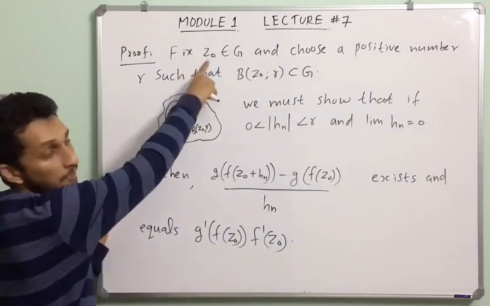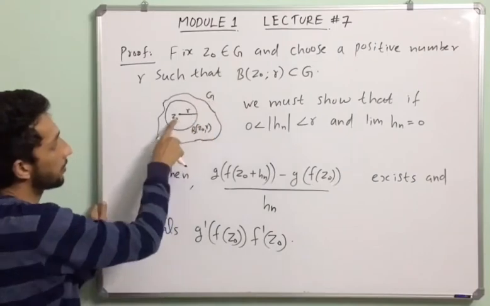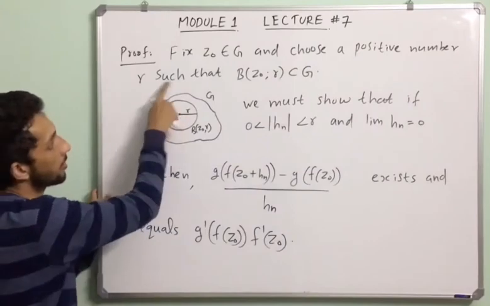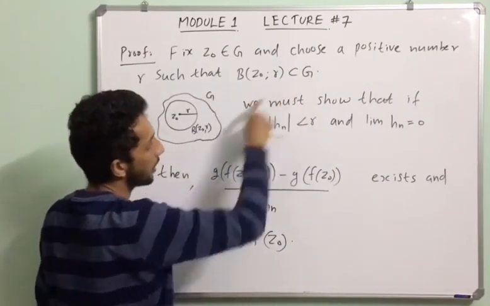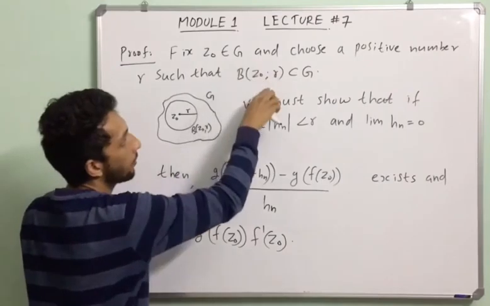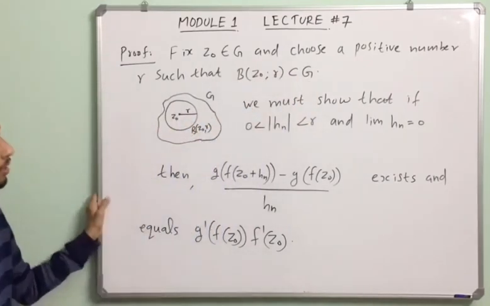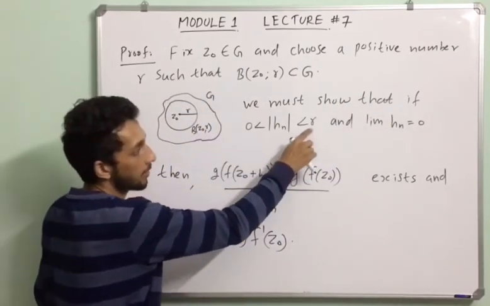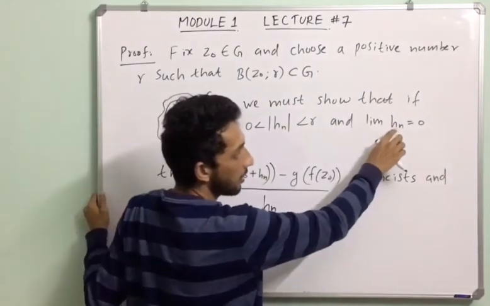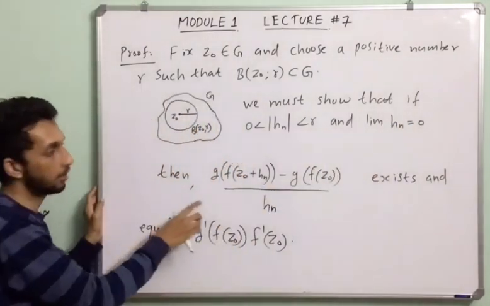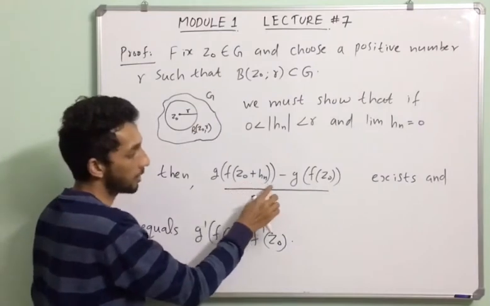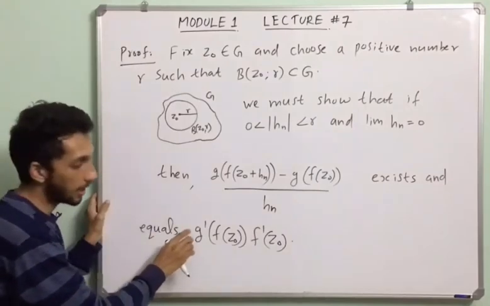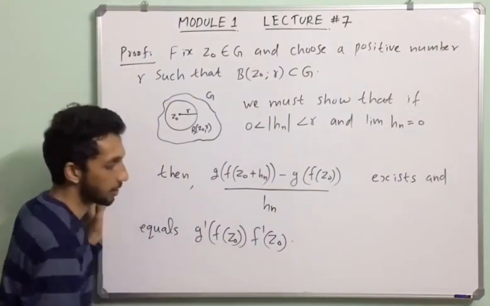Fix a point z0 in the open set G and choose a positive number R such that B of z0, R is contained in G. That means this open ball is completely contained in G. We must show that if 0 is less than mod hn less than R and the limit of the sequence hn equals 0, then the limit of (g of f of z0 plus hn minus g of f of z0) by hn exists and equals g dash of f of z0 into f dash of z0.